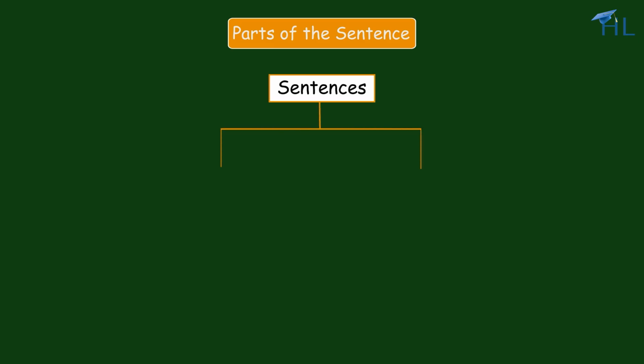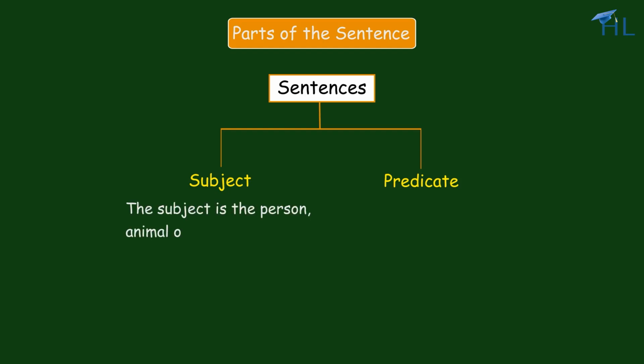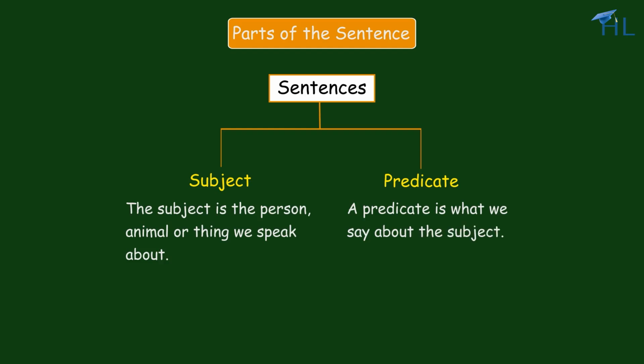Let us now learn about the parts of the sentence. Every sentence is made up of two main parts, the subject and the predicate. The subject is the person, animal, or thing we speak about. A predicate is what we say about the subject. This is the action part of our sentence. It tells us what the subject is doing.